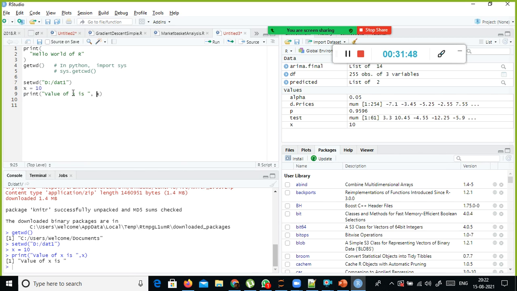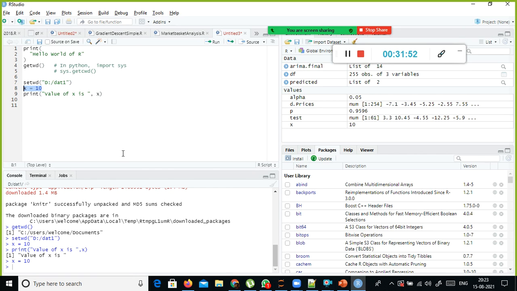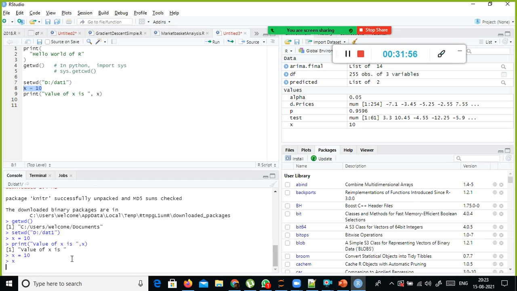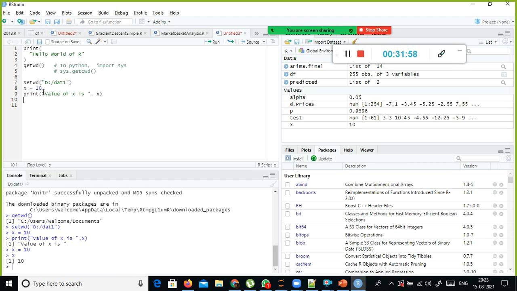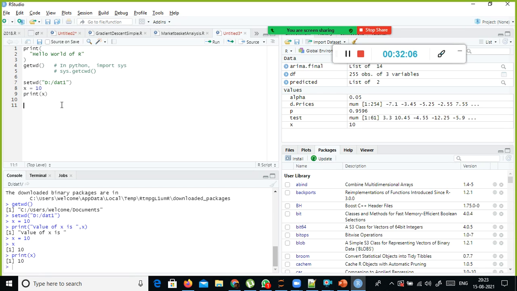One second, let me do one thing: x. Yes, x got assigned already. So if I type x, it should print. Let me do one thing. Yes, print of x is 10. And now we will see what the problem is. Why am I not typing the text along with x?